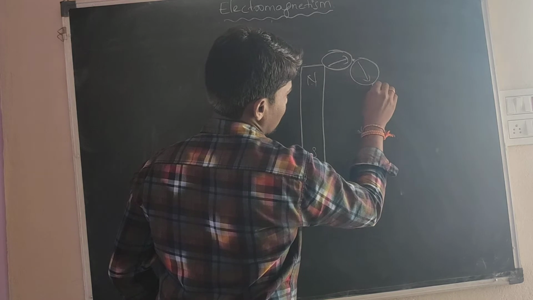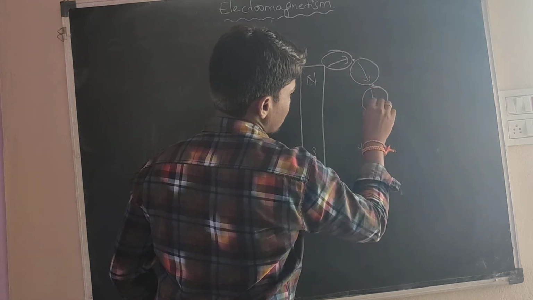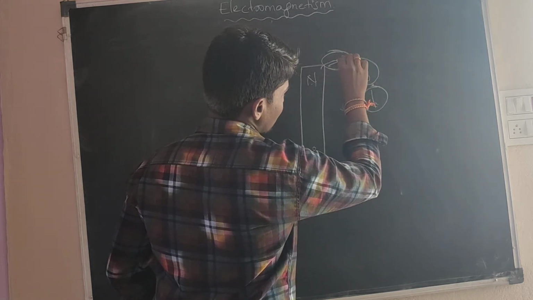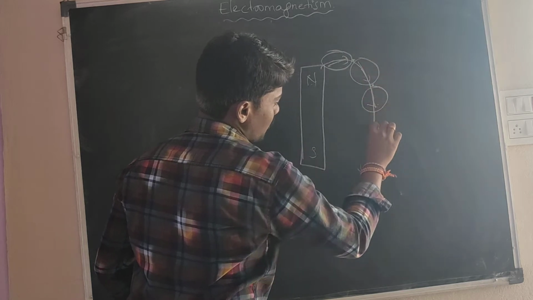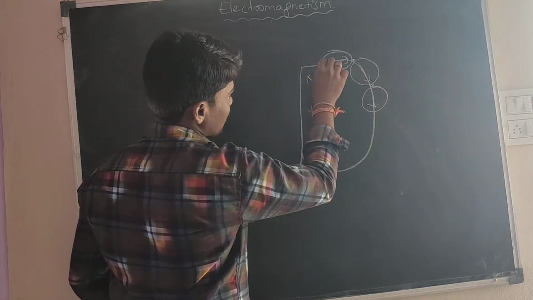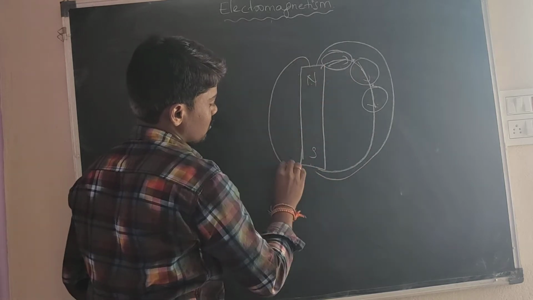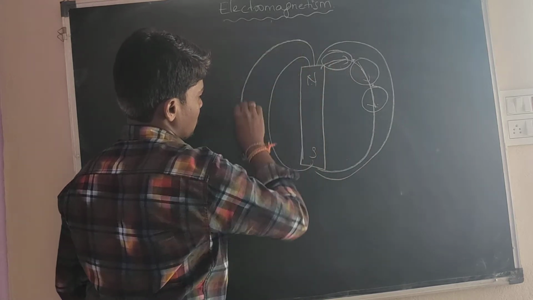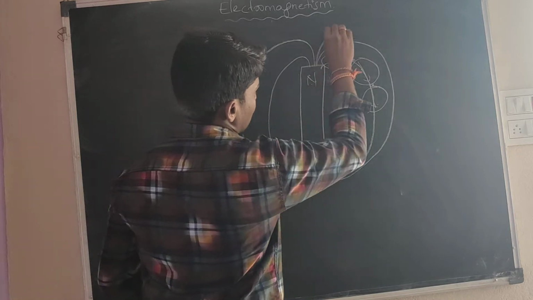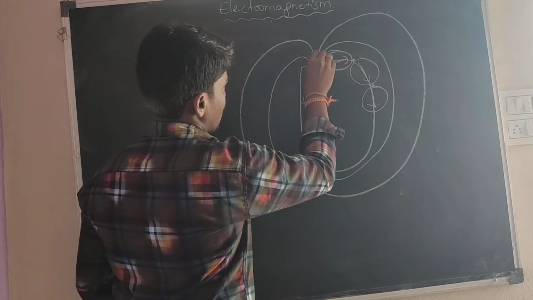The compass needle deflects due to the magnetic field. Here, when removed from this place, the compass needle has some force acting on it due to the bar magnet, like this. Like here also.